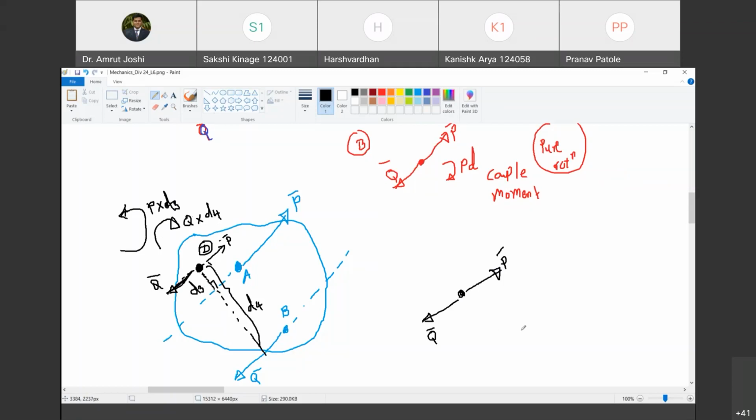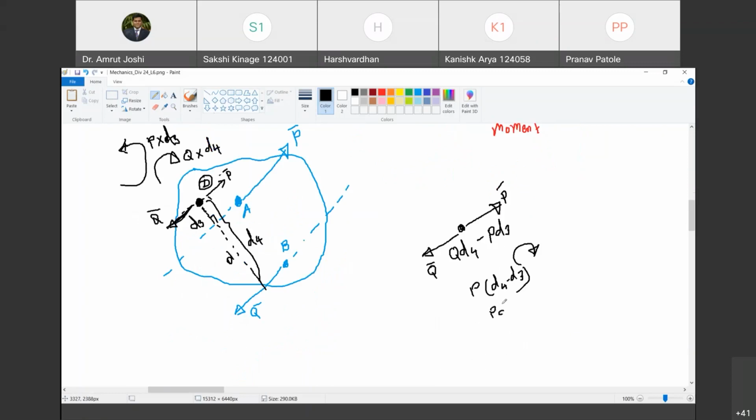So I will say that the net moment is going to be clockwise. Do you agree with me? Yes, sir. And how much is that net moment? Q into D4 clockwise minus P into D3 anti-clockwise. Net moment is going to be clockwise. So now Q is equal to P, so can I write it as P into D4 minus D3? Yes, sir. What is D4 minus D3? D4 minus D3 is nothing but D. Do you agree with me? Yes. So it is P into D?